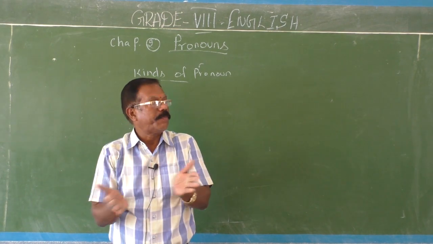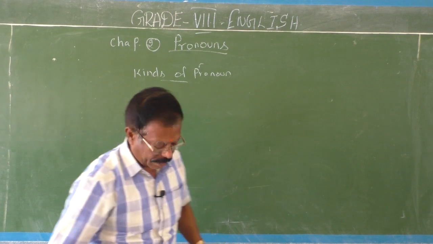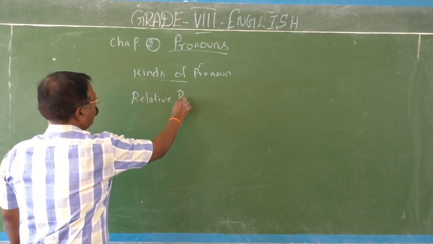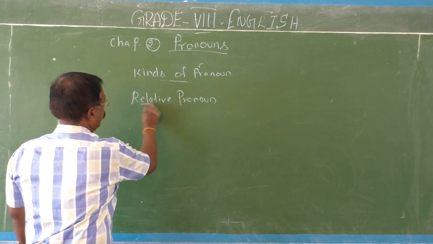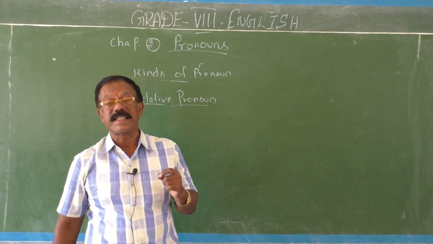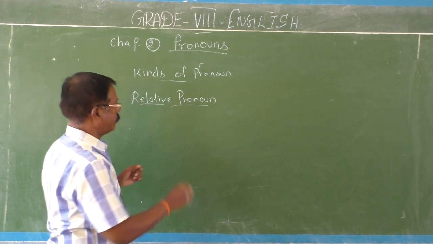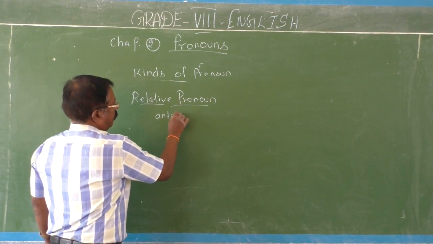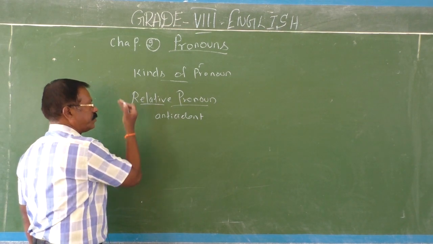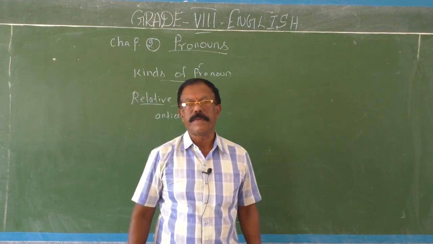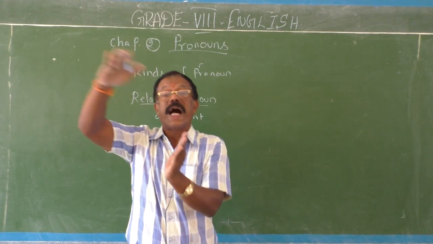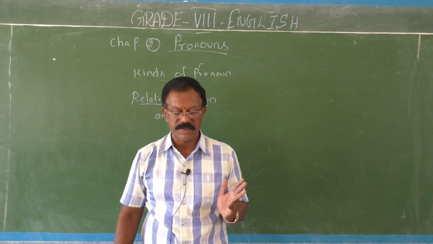That is called relative pronouns. Relates means just giving a reference. So relative pronouns relate its antecedent. Antecedent means the noun that comes immediately before such relative pronouns. So relative pronouns relate the noun that comes immediately before it with other elements of a sentence.